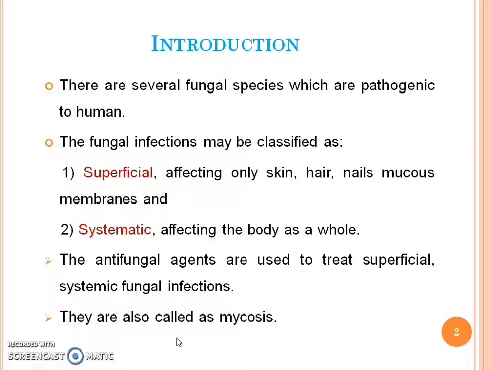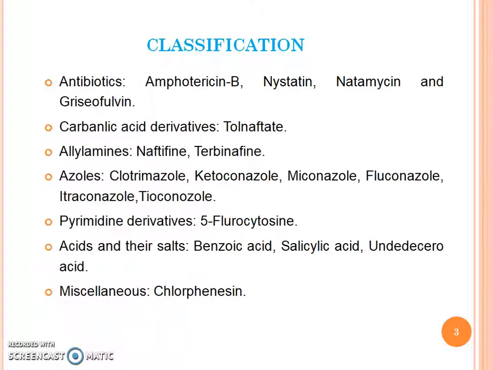Introduction. There are several fungal species which are pathogenic to humans. Fungal infection may be classified as superficial, affecting only the skin, hair, nails and mucous membrane, and second, systemic, affecting the body as a whole. Antifungal agents are used to treat superficial as well as systemic fungal infection. They are also known as mycosis.